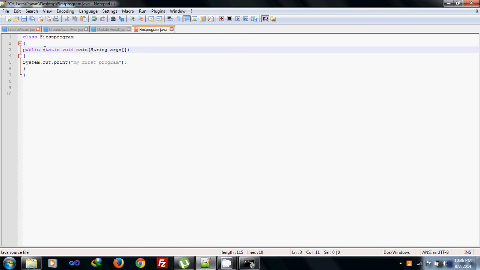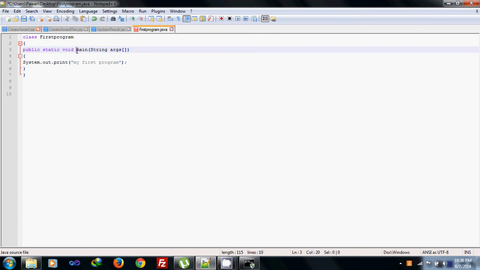Static means there can be only one main method inside any class. That is why it is static, it will be known by its own name. Now void means the method that has called main gets nothing returned to it.